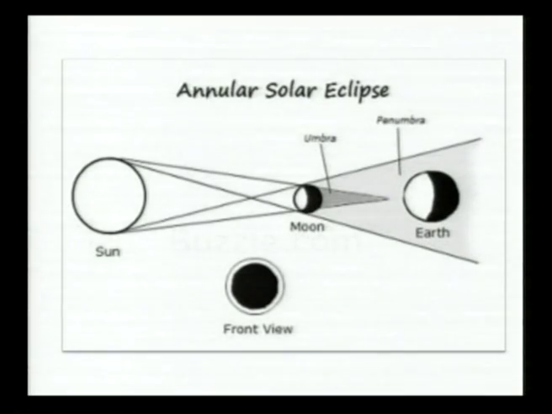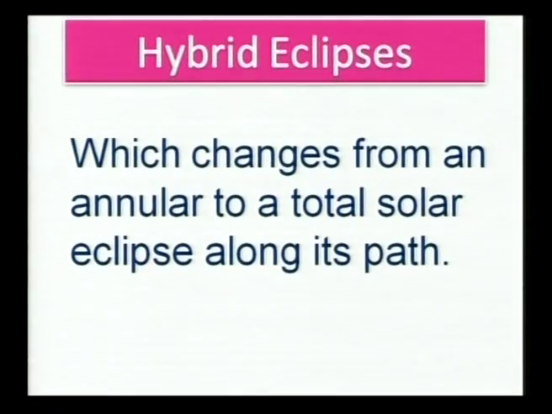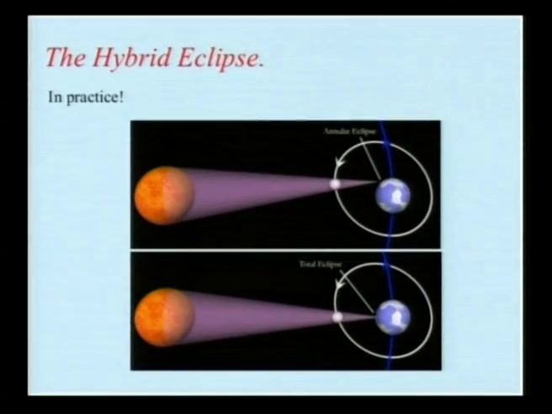So friends, the fourth solar eclipse is hybrid eclipse, which changes from an annular to a total solar eclipse along its path. So this is about hybrid solar eclipse. So friends, let us see on the slide. So this is the image of hybrid eclipse, which changes from an annular to a total solar eclipse. So friends, now did you understand about the formation of total types of solar eclipse?